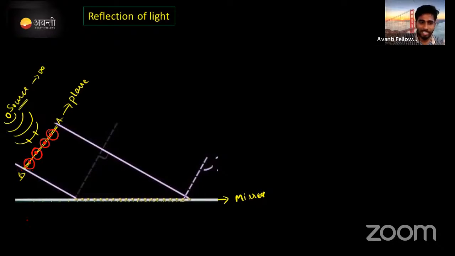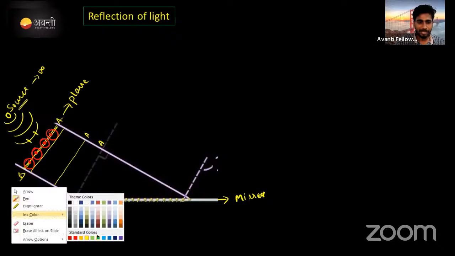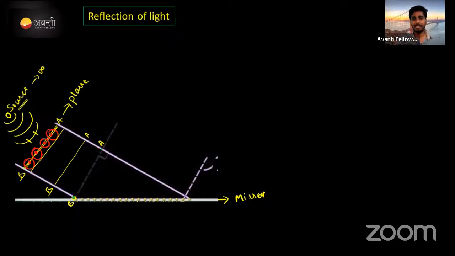In the forward direction, what do we need to do? Again we need to draw a plane wavefront joining the locus of the points of all the wavelets. What did we get again? We got a wavefront, a plane wavefront. Similarly the wavefront will move, and finally at one particular point B, the plane wavefront touches the mirror. B has touched the mirror. Correct? But A is still at A.